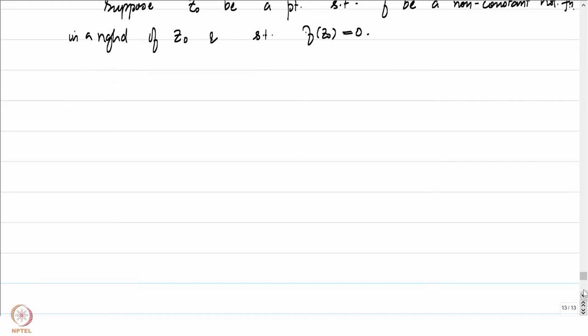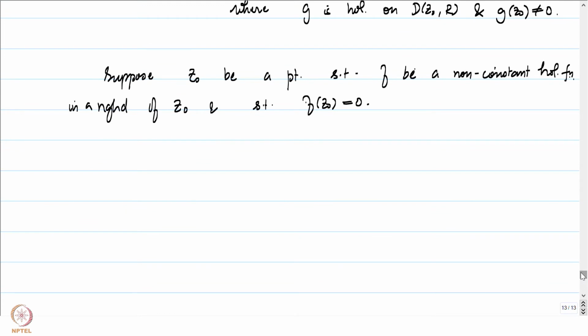If the function is non-constant, then the principle of analytic continuation tells us that all derivatives cannot be equal to 0, because if all derivatives are 0, then the coefficients of the power series expansion around z0 will be forced to be equal to 0, and therefore the function will turn out to be identically equal to 0. So this is not just necessarily restricted to when our function f is defined in a neighborhood of z0. Suppose f is defined in some domain omega which contains z0, we still can conclude all these things.